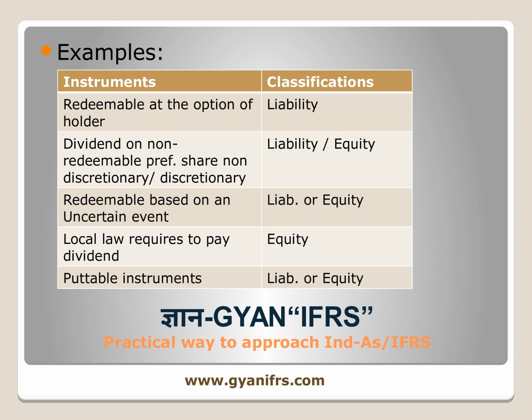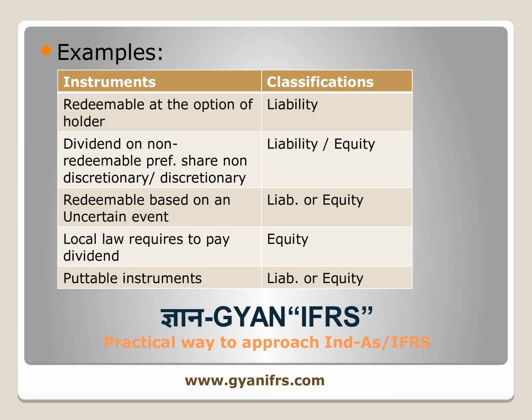However, as per the interpretation of the standard, if the transaction is not genuine, meaning it is made for the purpose of defeating the classification, then it will be treated as equity, because the redemption will be required only on the liquidation of the entity.